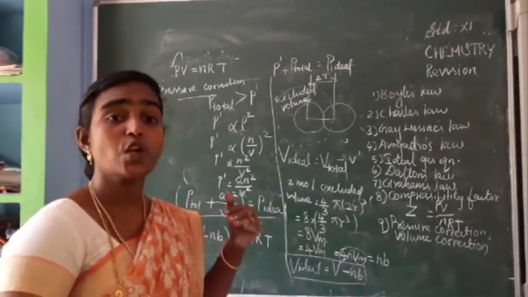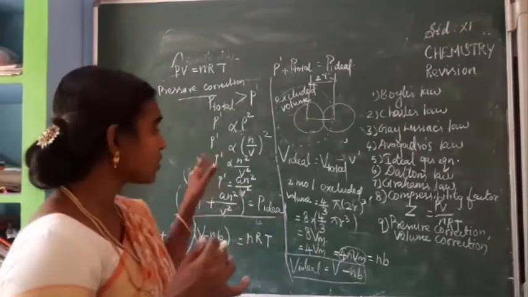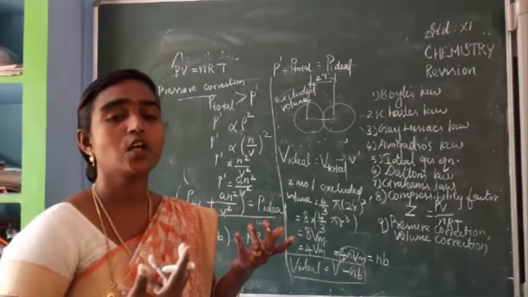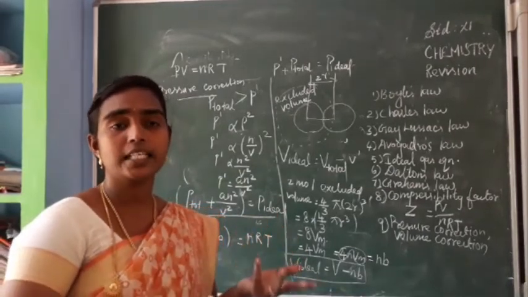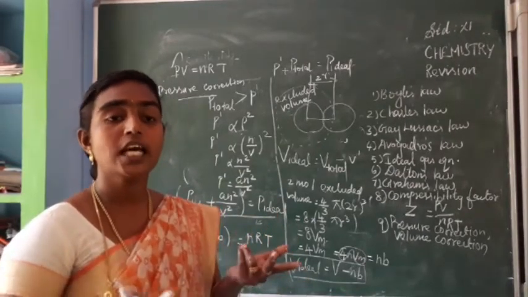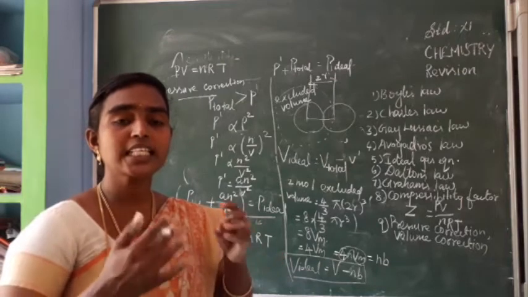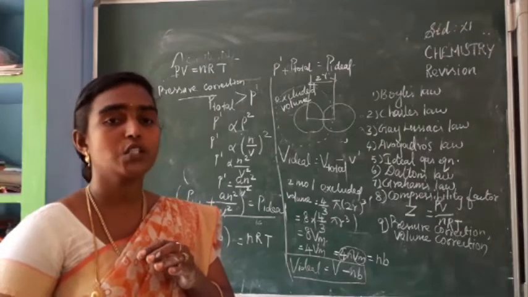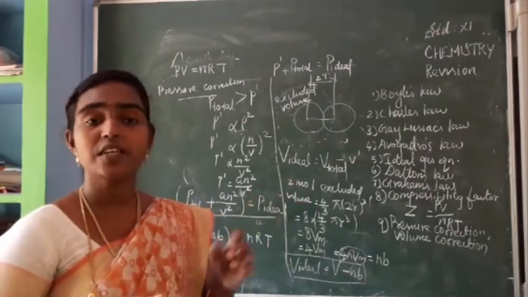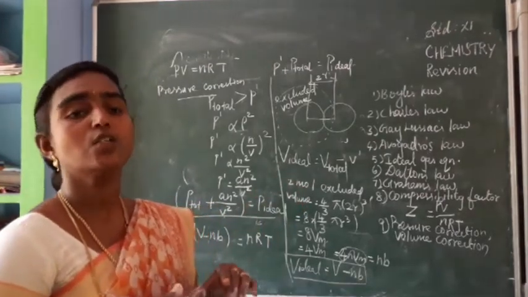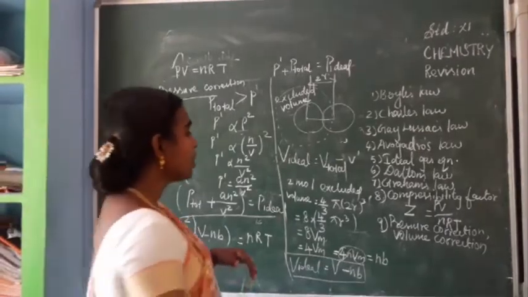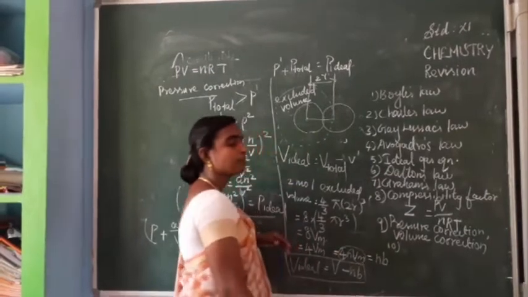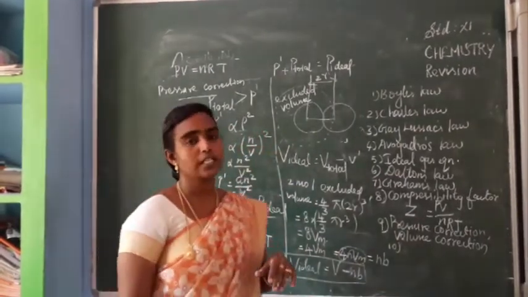Okay. That is the derivation of the Van der Waals equation. So how do we find out the critical constants? It may be critical temperature, critical pressure, critical volume. These critical constants can be calculated from the Van der Waals equation. This brief derivation we have studied already, isn't it? So that also we can see later. So next is pressure correction, volume correction. The next question is, we can see Andrews isotherm.